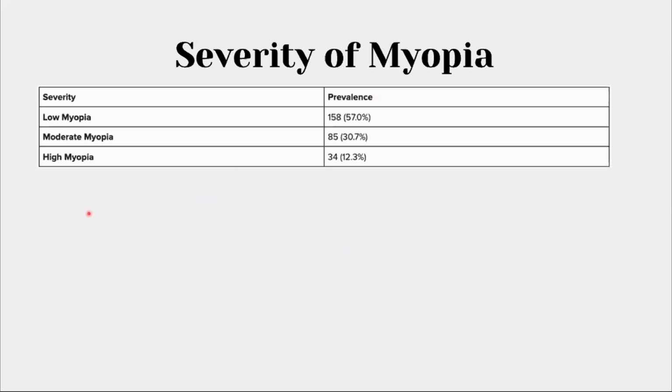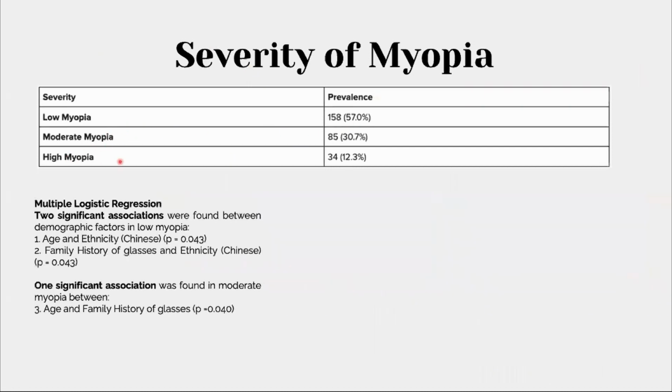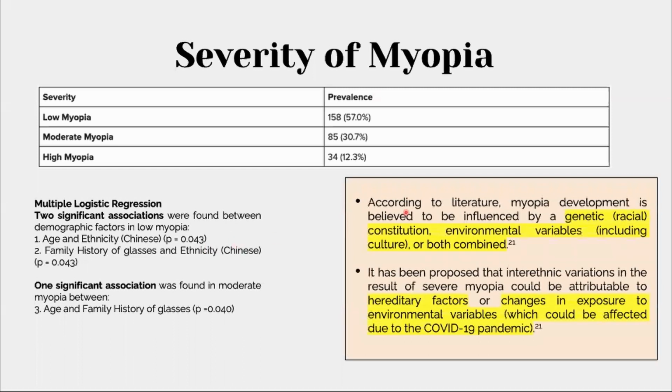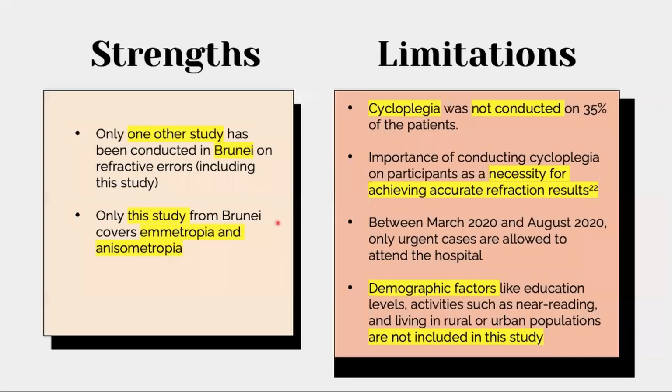The severity of myopia, just in brief, can be seen here. There's a high prevalence of low myopia, then moderate myopia, and high myopia. There are significant associations between demographic factors found in age and ethnicity, and family history of glasses and ethnicity in no myopia, and also age and family history in moderate myopia. To explain the family history and ethnicity, one study found that myopia development is believed to be influenced by genetic and environmental variables, and hence COVID-19 may play a part in myopia development, specifically the environmental variable part.